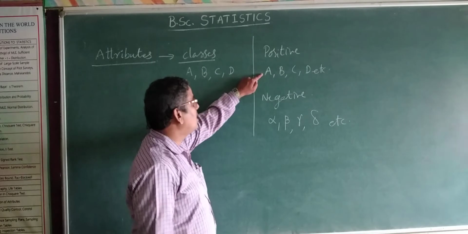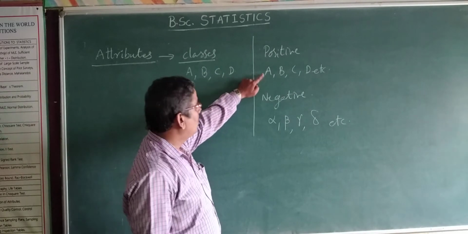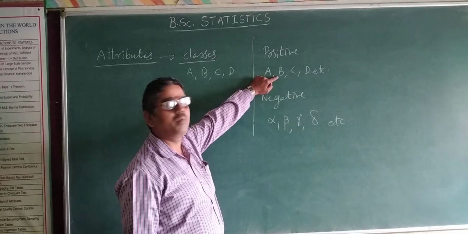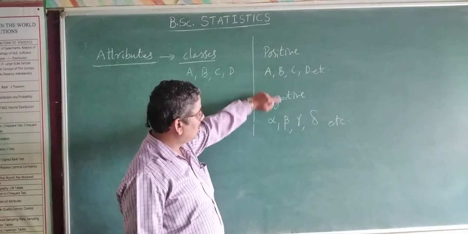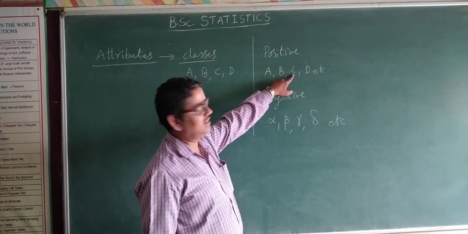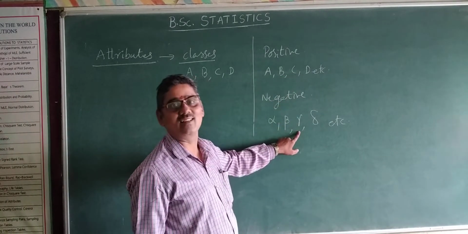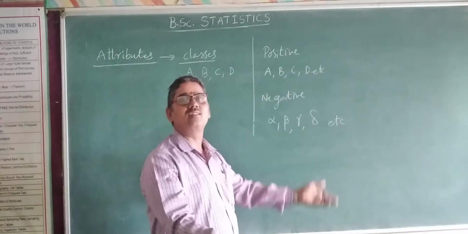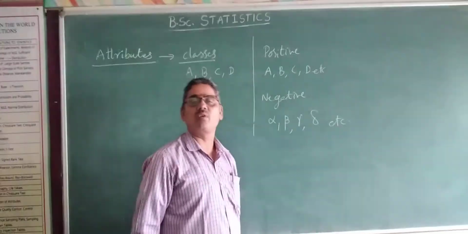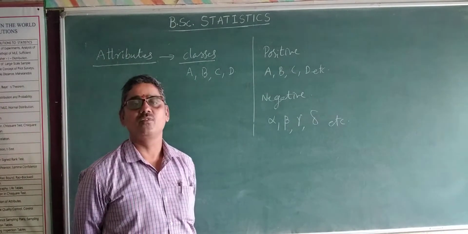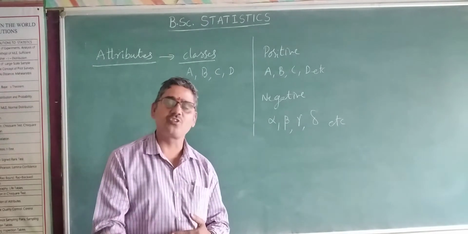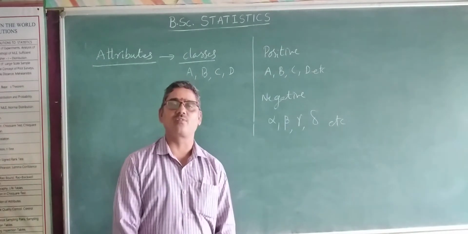For example, A is beauty, alpha is not beauty. B is intelligence, beta is not intelligence. C is literacy, gamma is illiteracy. Likewise, D is drinking, and delta is not drinking. So this is what positive classes and negative classes are.